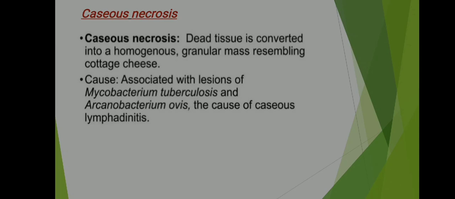Caseous necrosis. Dead tissue is converted into a homogeneous granulous mass resembling cottage cheese. Cause: associated with lesions of Mycobacterium tuberculosis and Corynebacterium ovis, the cause of caseous lymphadenitis.